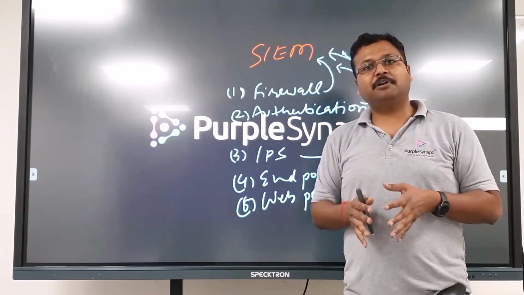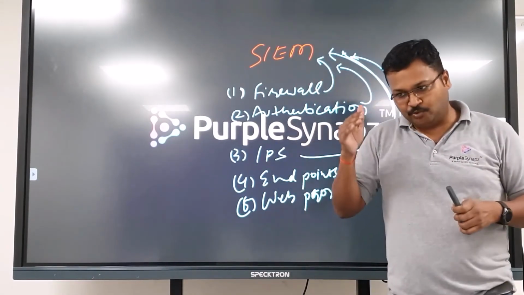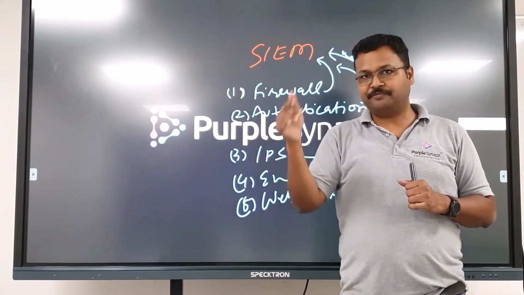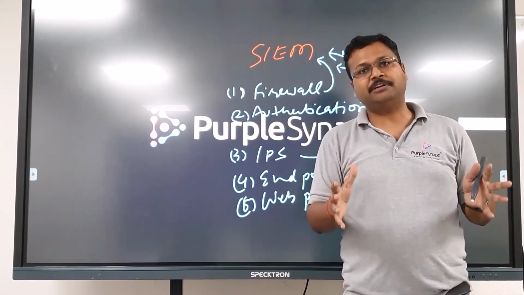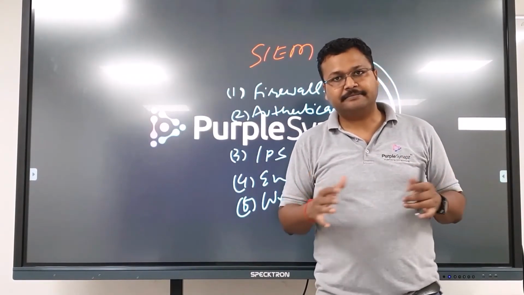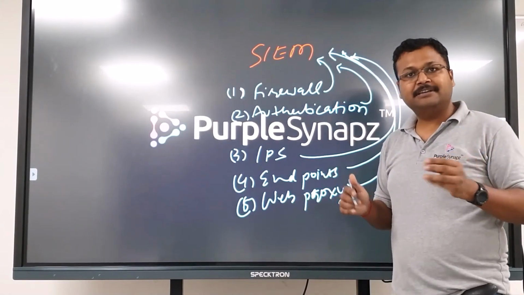So you bought a product called proxy, web security gateway, URL filtering, so that you control your users who get infected when they go to and access the internet. Because firewall and IPS will allow it, because you have to allow internet to your employees. But on the internet, what all they can access is controlled by the web security gateway. That is the third product.